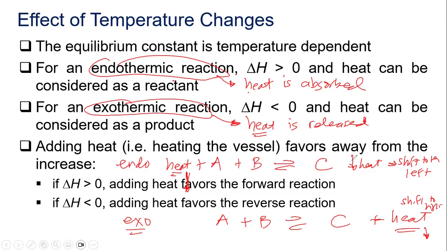And the reverse is true. If we're going to heat the vessel, there will be an increase in heat. In an exothermic reaction, this means that you add more heat in the product side, so the shift will go to the left, which is your reactant side. Okay, so that's the effect of stresses on chemical equilibrium.